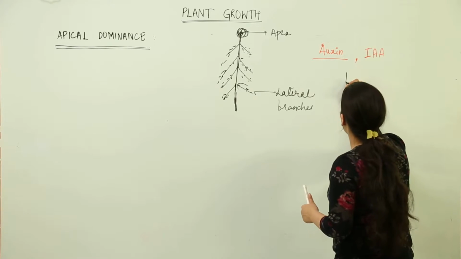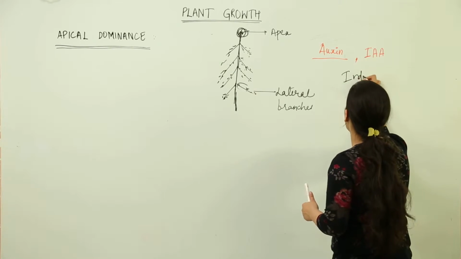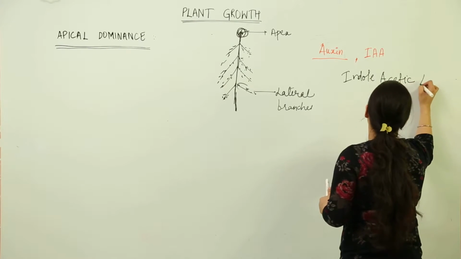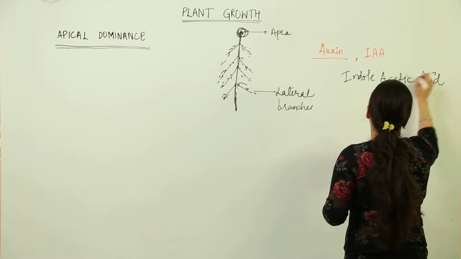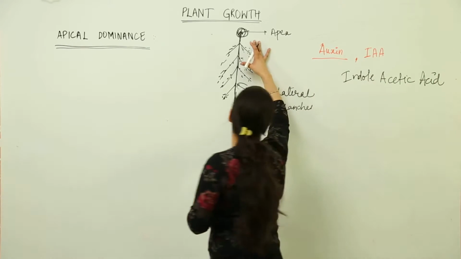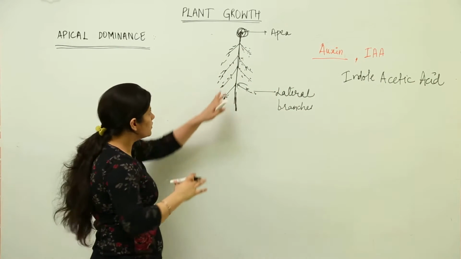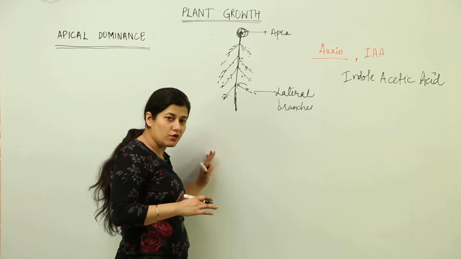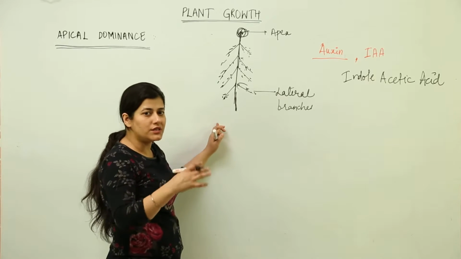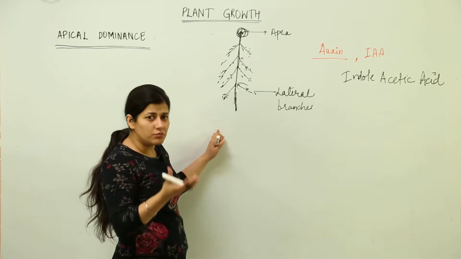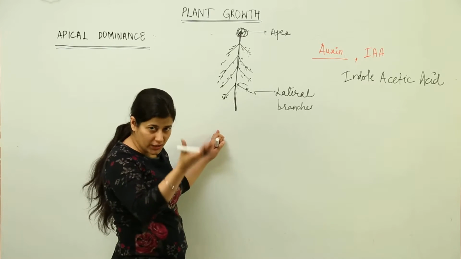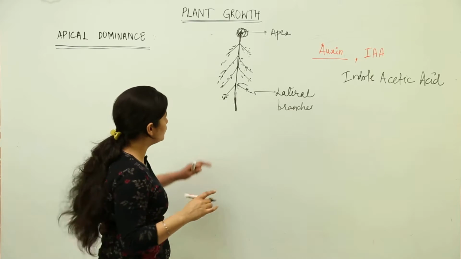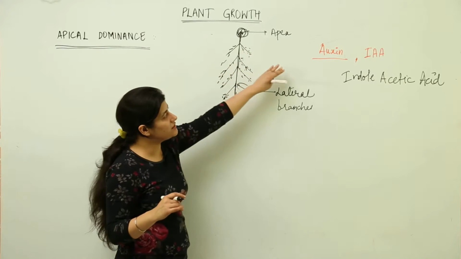That is controlled by an auxin known as indole acetic acid. Indole acetic acid is the auxin responsible for the process in which the plant rises quite higher. It is for the vertical rising of the plant so that it can move upwards and show growth in the height of the plant, so that it can take more light and perform better photosynthetic activities. That is done by auxin.